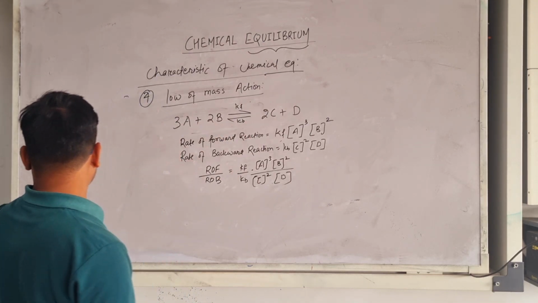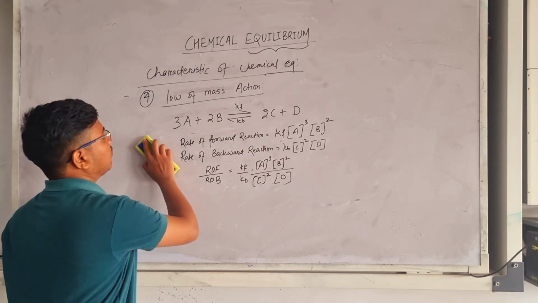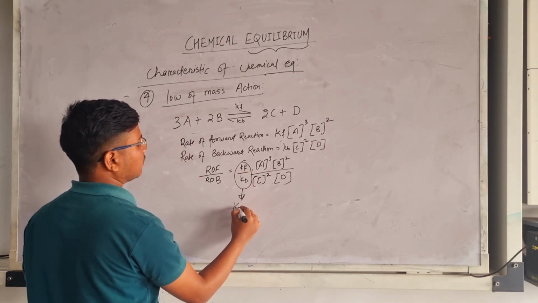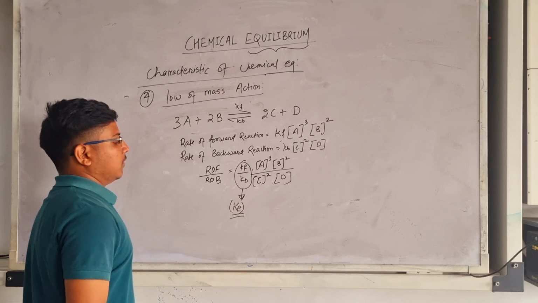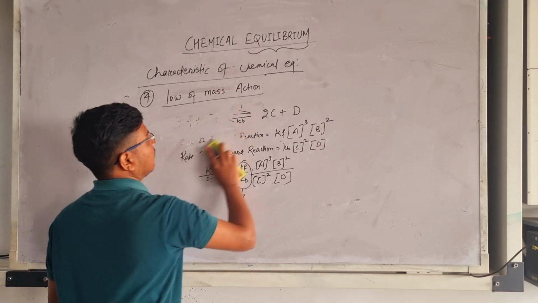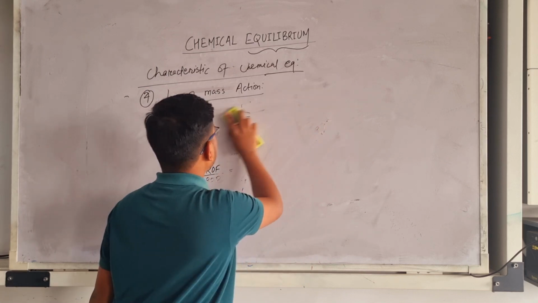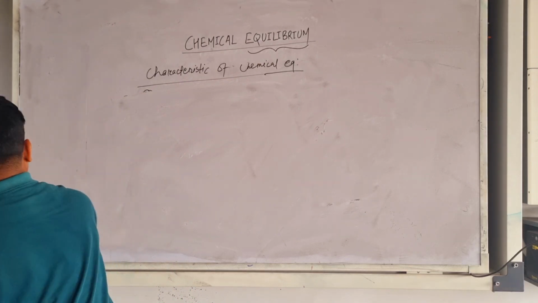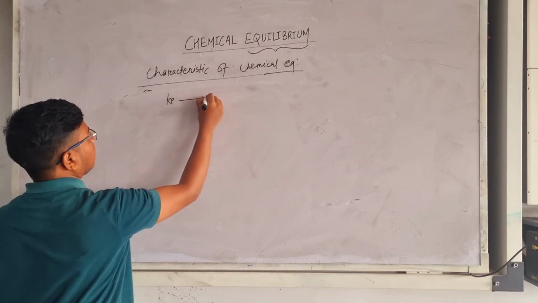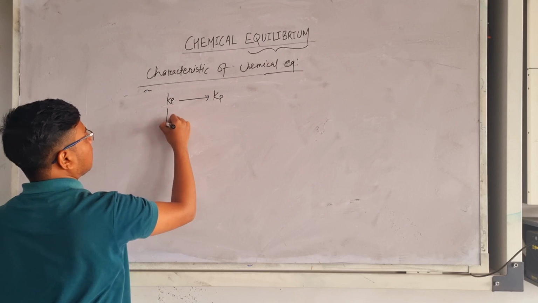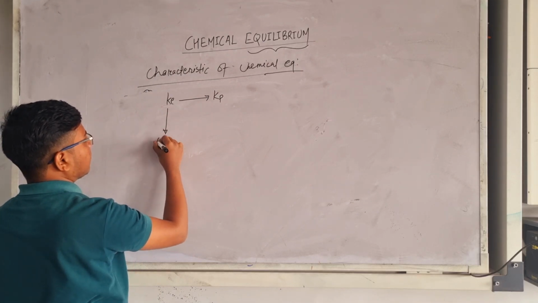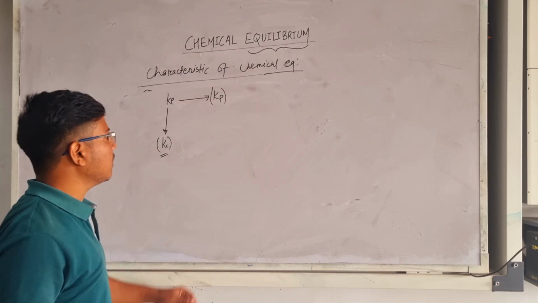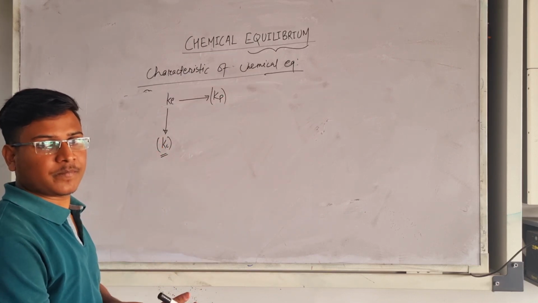Okay, so now let's understand this term Kf upon Kb, which is also equated as Ke. So here Ke is taken as Kp and Kc. Okay, so now let's understand these terms Kp and Kc.